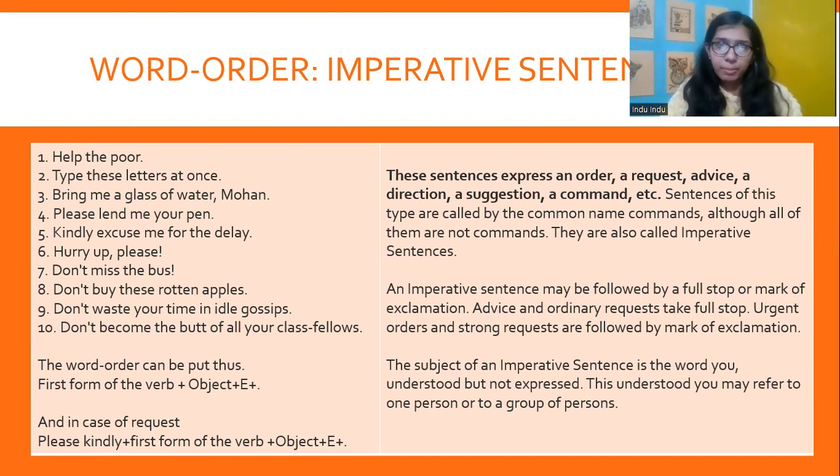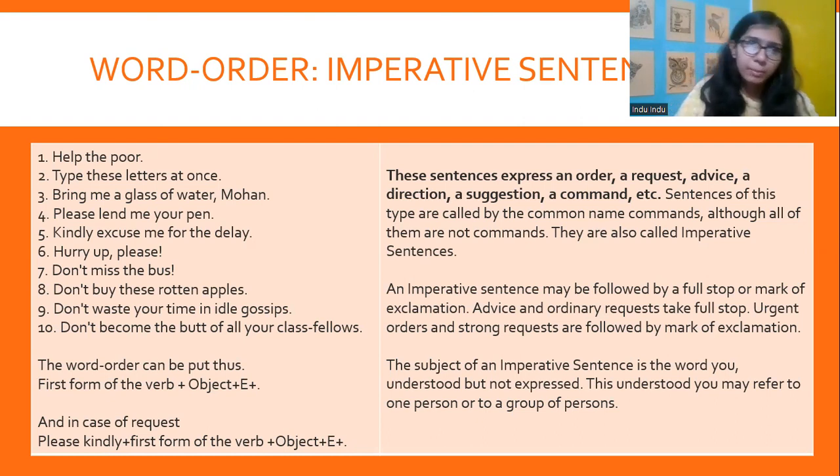So the word order can be put as the finite form of the verb, the first form of the verb, plus object, plus the extension of the predicate. First form of the verb as in bring me a glass of water. So bring is the first form of the verb. A glass of water is the object. And Mohan is the extension of the predicate.